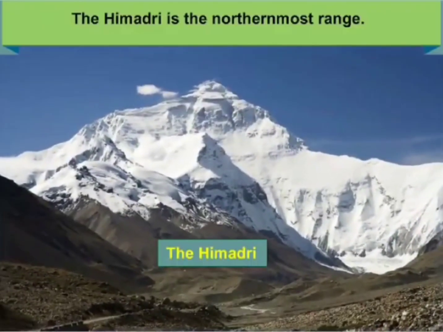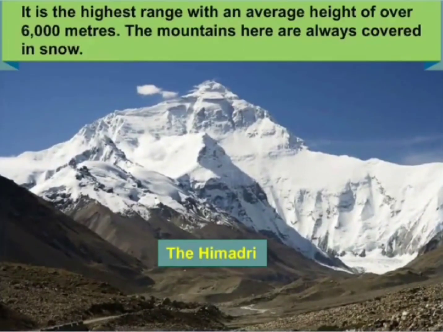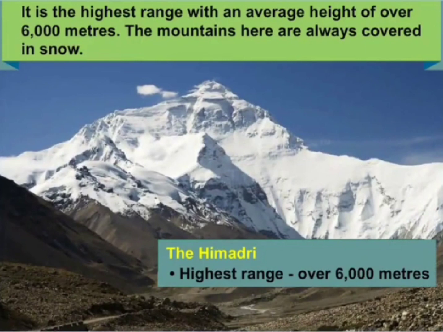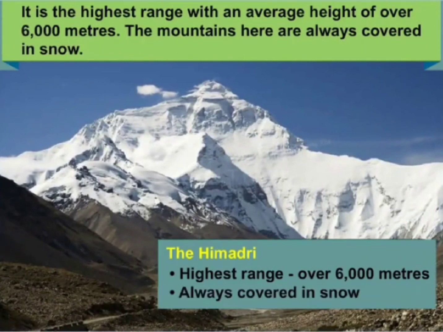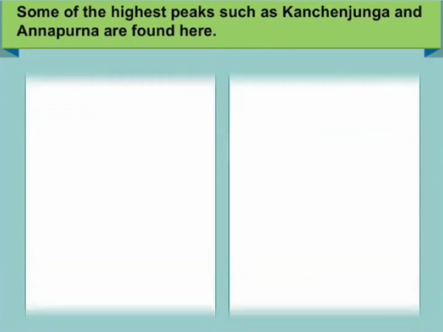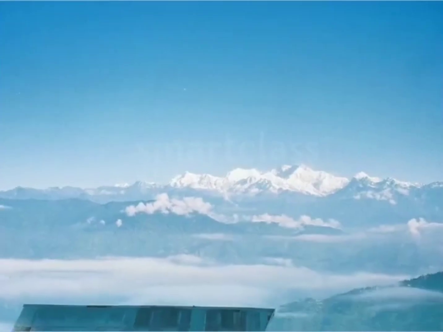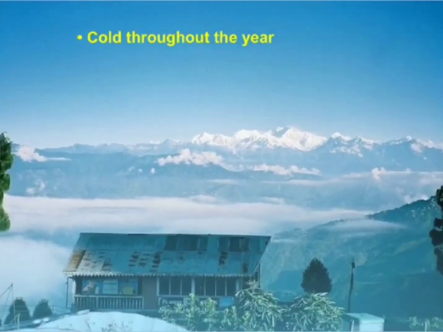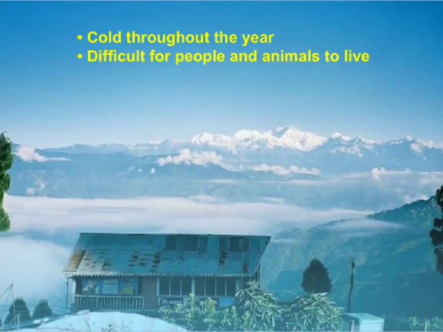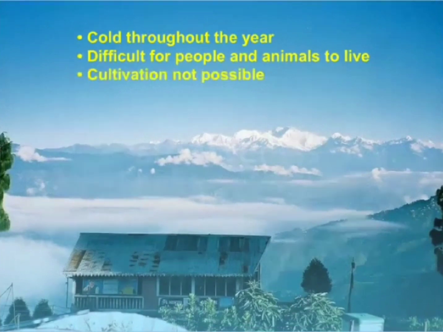Now the first range is the Himadri. It is the northernmost range with an average height of over 6000 meters, and here the mountains are always covered with snow. And some of the highest peaks here are Kanchenjunga and Annapurna. As it is very cold throughout the year, it is very difficult for people and animals to live, and cultivation is also not possible because it is a mountainous region.